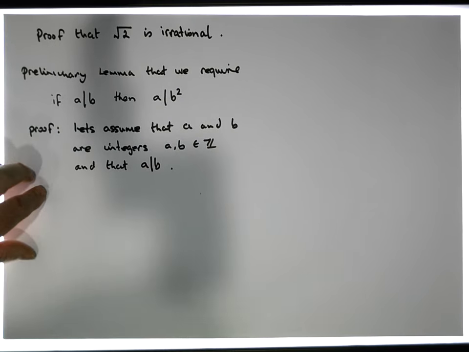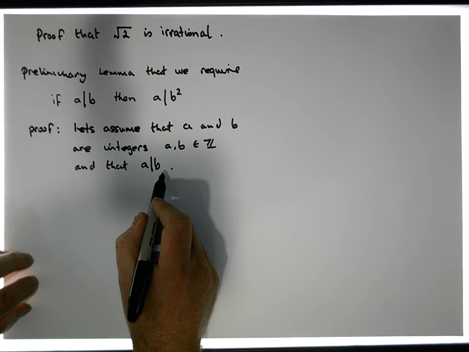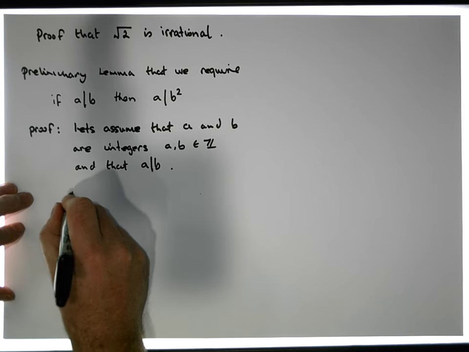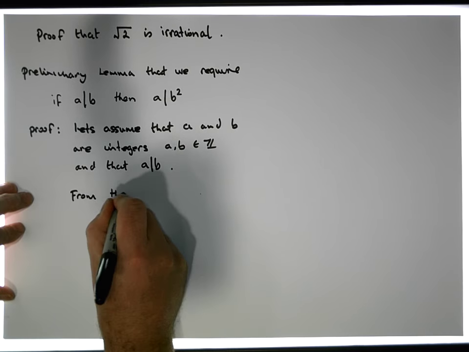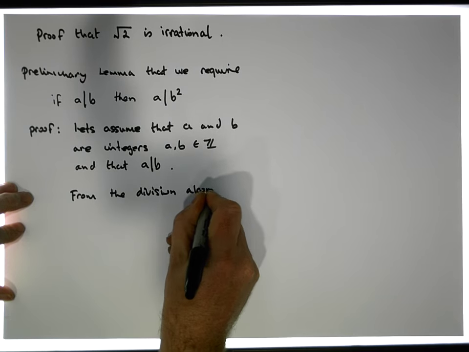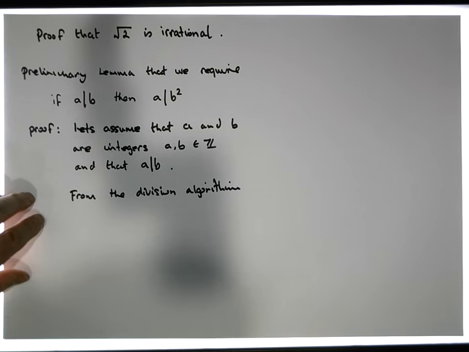So if a divides b, well then we know from the division algorithm that there must be some number c.